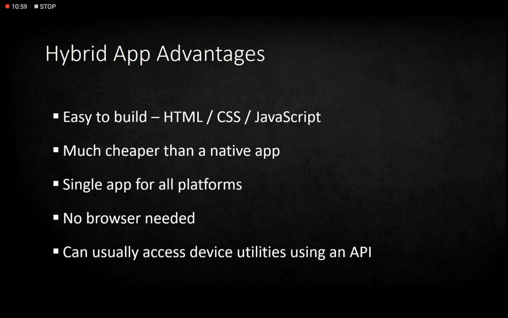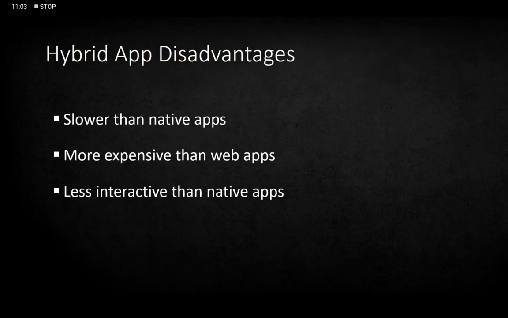So let's discuss some disadvantages of hybrid apps. Slower than native apps. Yes, they are slower than native apps because they work on different platforms. More expensive than web applications.